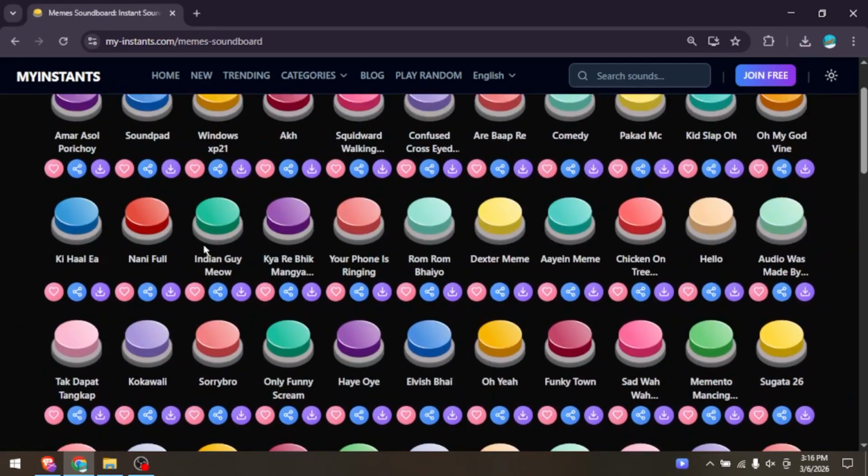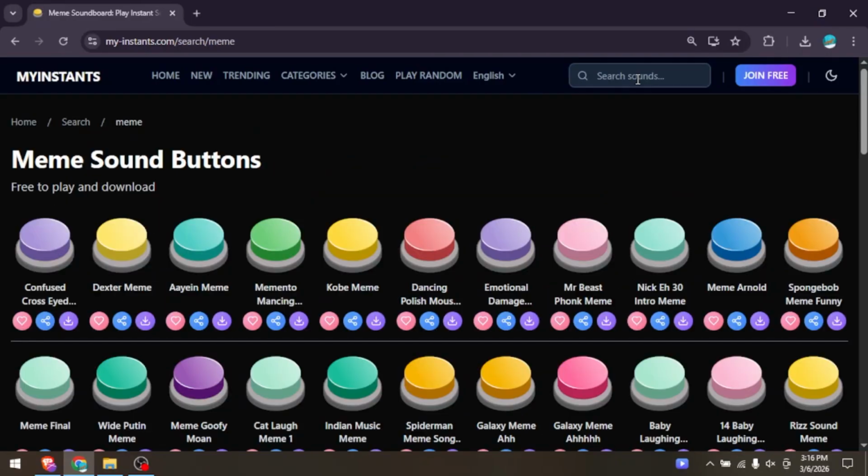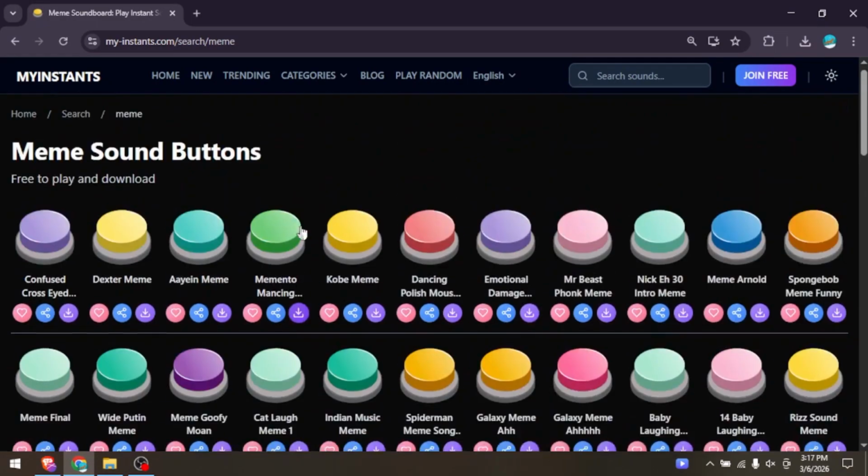You can also change the website language by clicking the language option at the top. Available languages include English, Spanish, French, Portuguese, and Russian. If you are looking for a specific sound, use the search bar. Simply type the name of the sound you want, and the website will show you matching results.